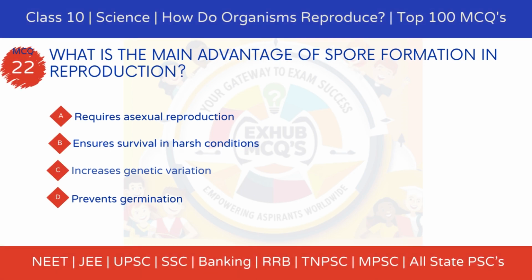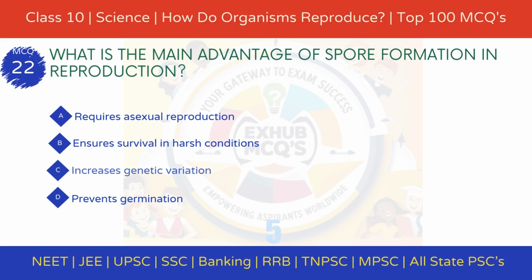What is the main advantage of spore formation in reproduction? Option A requires asexual reproduction. Option B ensures survival in harsh conditions. Option C increases genetic variation. Option D prevents germination.